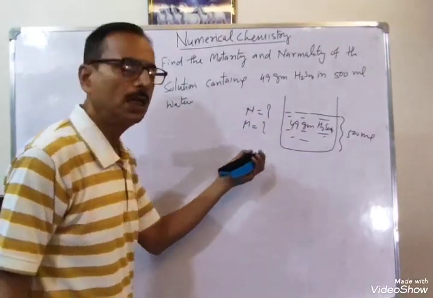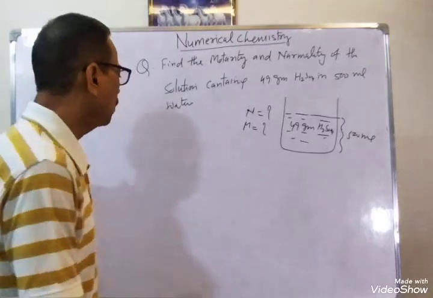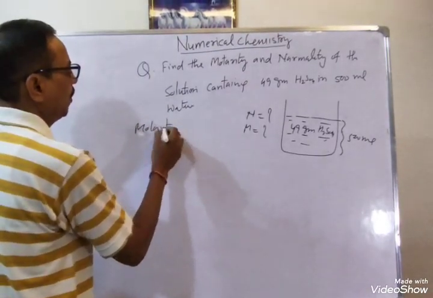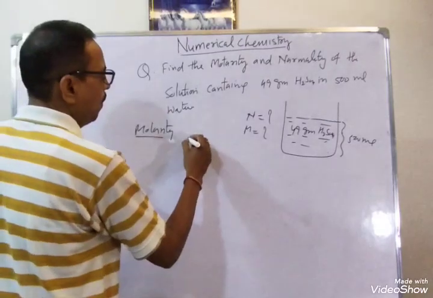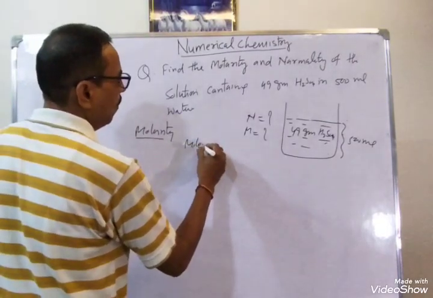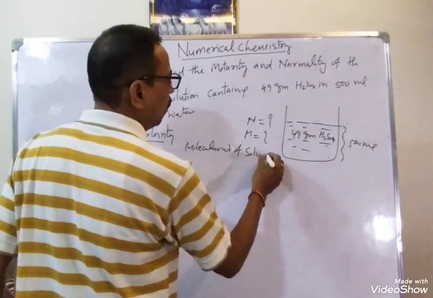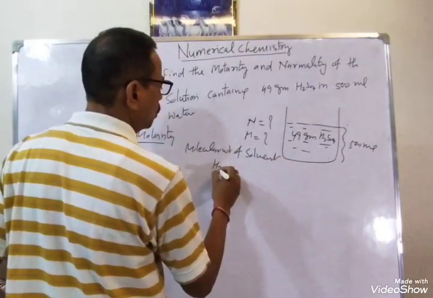So for the normality and molarity, first we calculate the molarity. For molarity, molecular weight of solute. What is the solute? H2SO4.